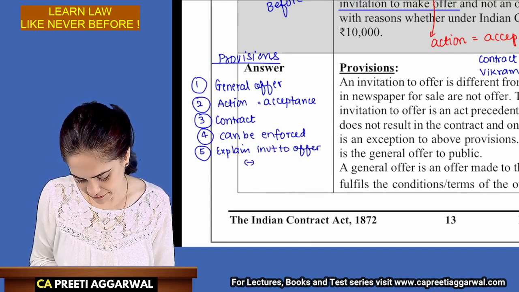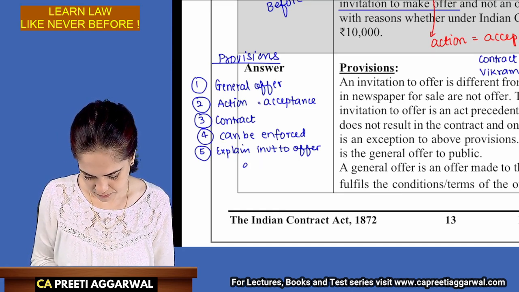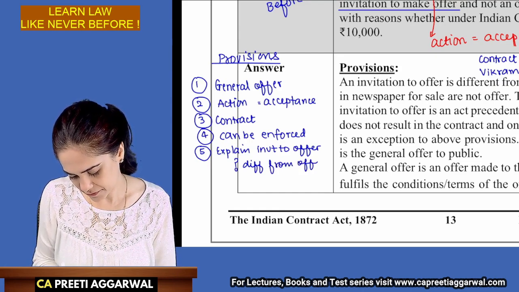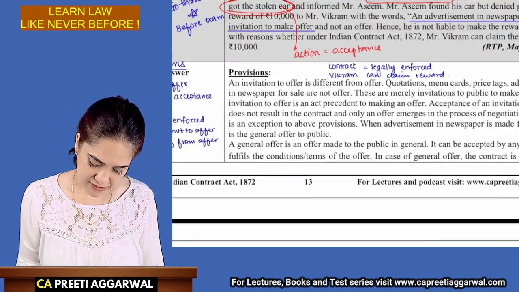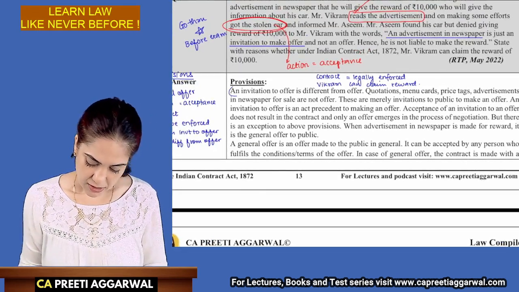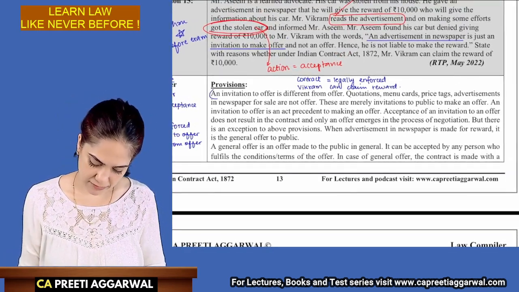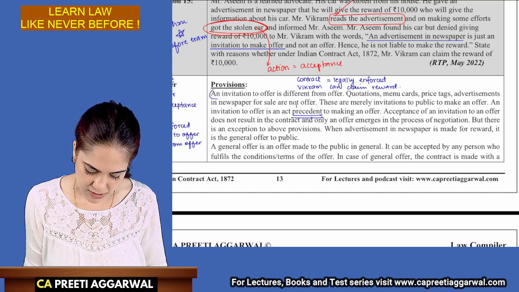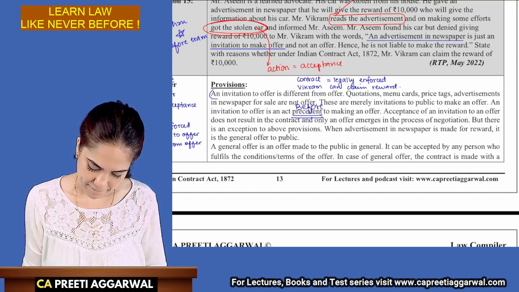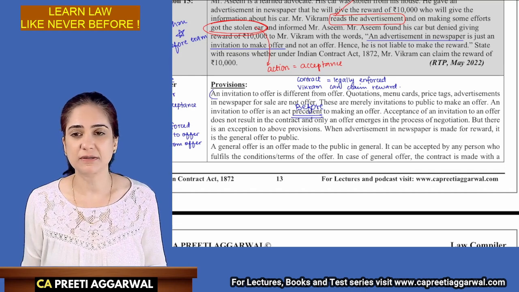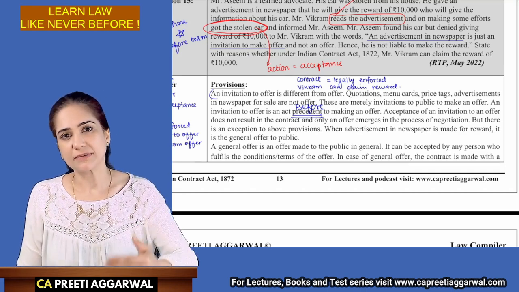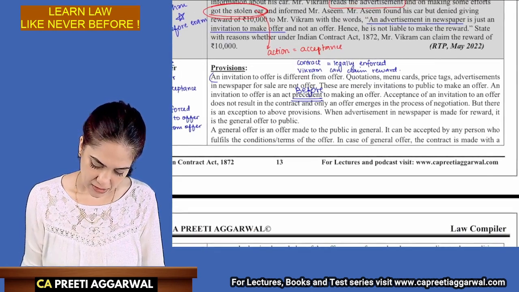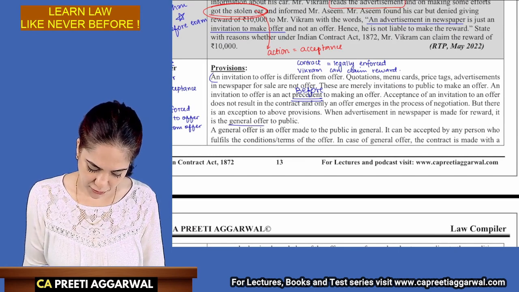So explain invitation to offer and how is it different from offer. All right. Menu card, price tags, etc. are merely invitation to the offer. Invitation comes before an offer. It does not result in acceptance. It is only that the other person is giving the offer. It results as a negotiation. Advertisement is made for reward. It is a general offer to the public.